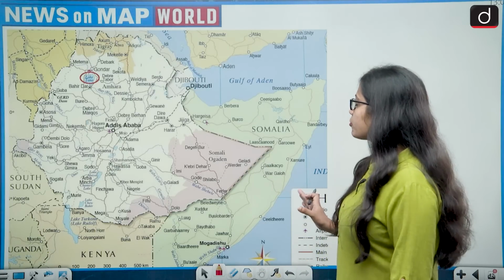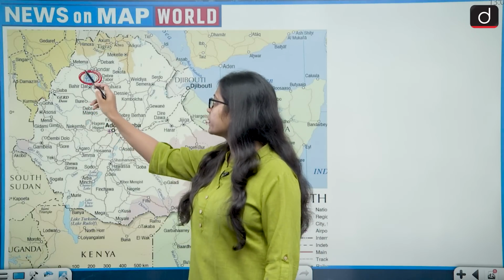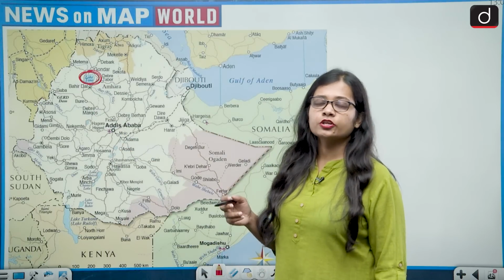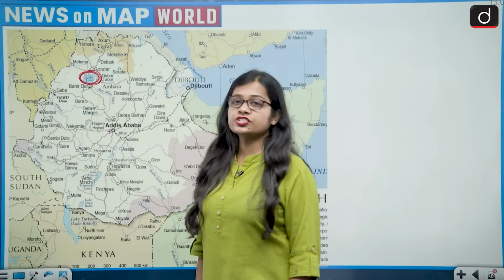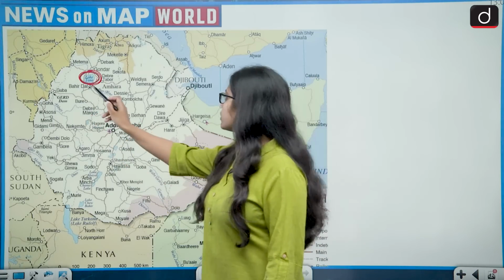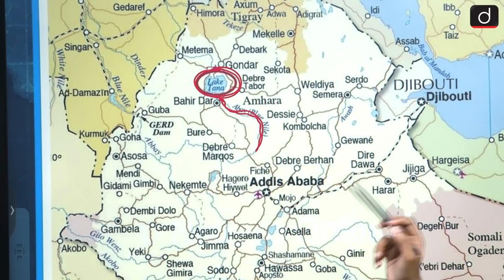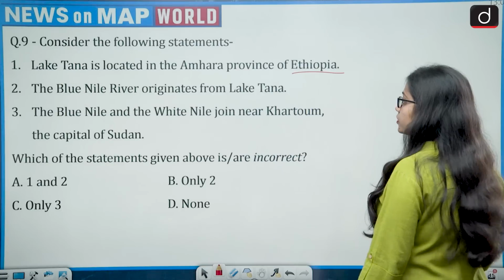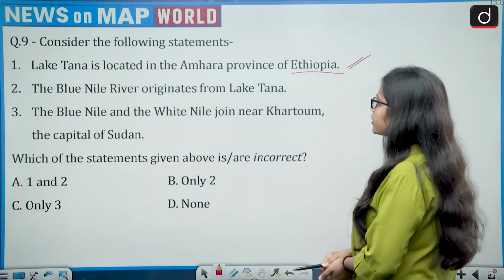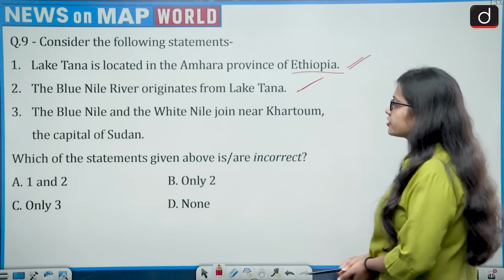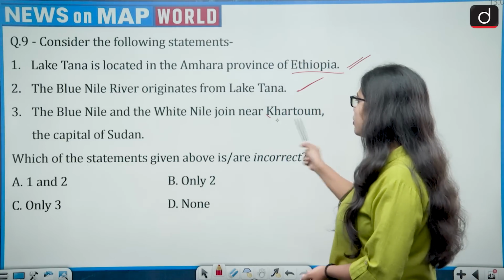So if we zoom out on the map of Ethiopia, this is what we get. And Lake Tana is one of the most famous lakes of Ethiopia, and it is located in the north of Ethiopia. And the popular Blue Nile River also originates from Lake Tana. After origination it moves in the southward direction. So Lake Tana is located in the Amhara province of Ethiopia. This is correct. The Blue Nile River originates from Lake Tana. This is also correct. The Blue Nile and the White Nile join at Khartoum, the capital of Sudan.